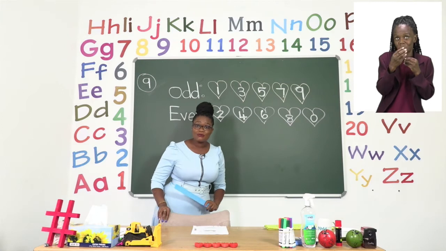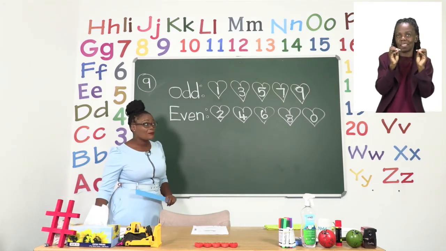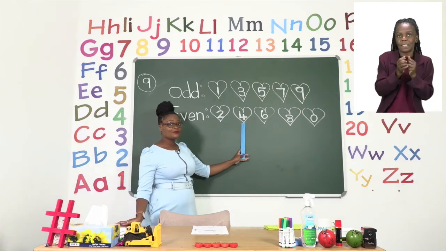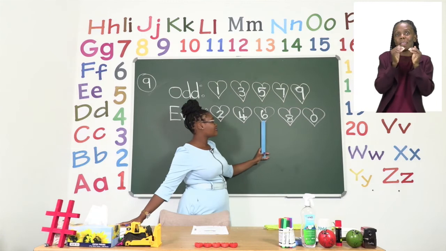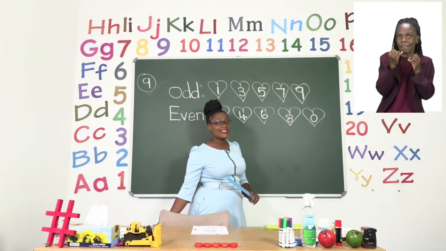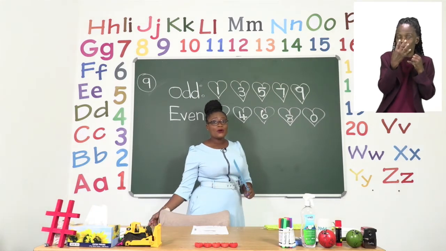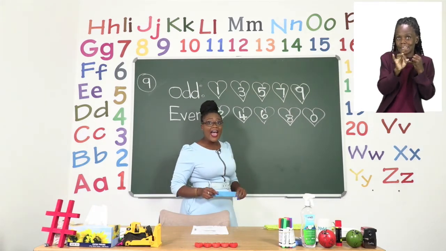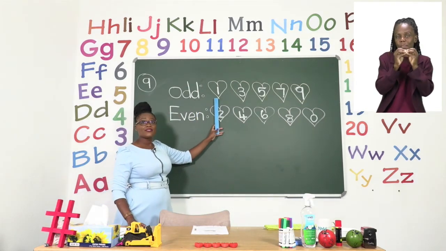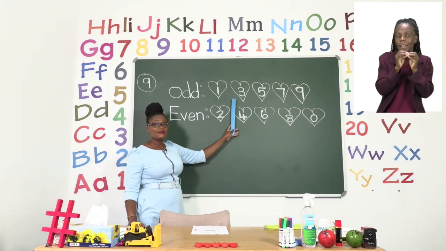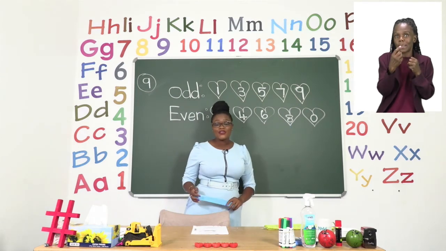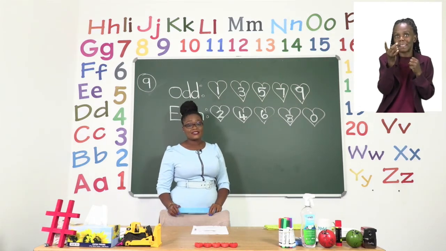But I want you to remember that all our even numbers are 2, 4, 6, 8, and 0. So if you see any of our even numbers, you are going to color them one color. And if you see any of the odd numbers, let's say the odd numbers 1, 3, 5, 7, and 9,